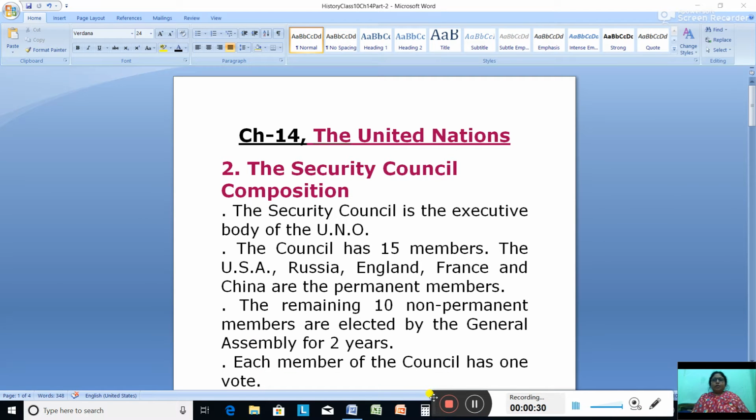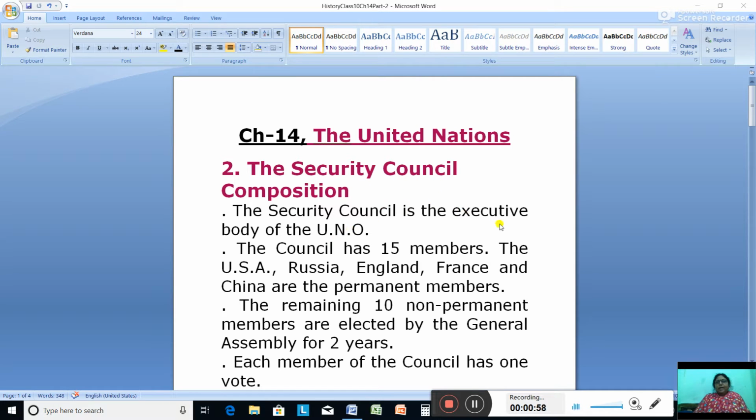Now today, in this video I'll be explaining to you about the Security Council, the composition and the functions. I'll explain to you about the Economic and Social Council. Then you will be learning about the International Court of Justice and the Secretariat. Okay, so let's begin with the Security Council, a very important organ of the United Nations organization.